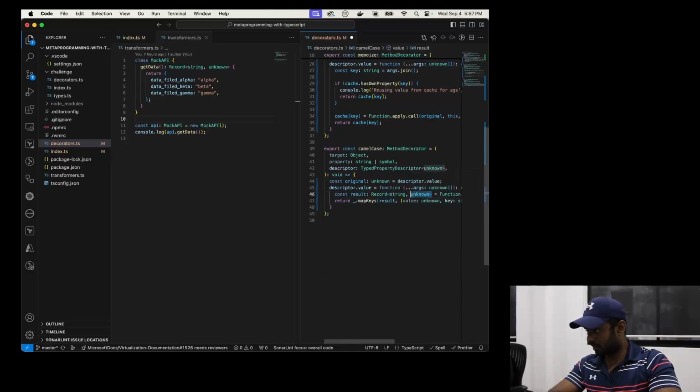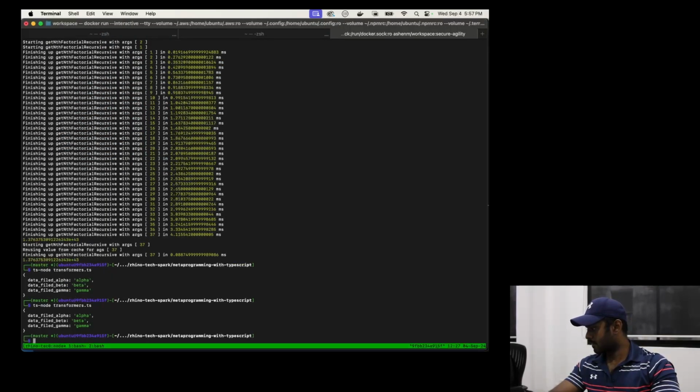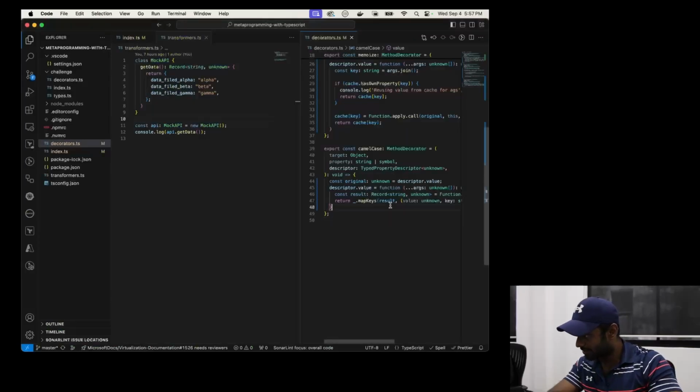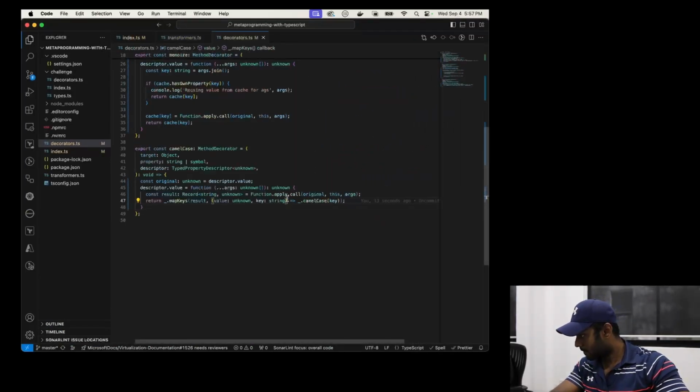Fix that real quickly. Okay, looks good. All right, fingers crossed. Okay. We have the result. We have the key. Camel case key.